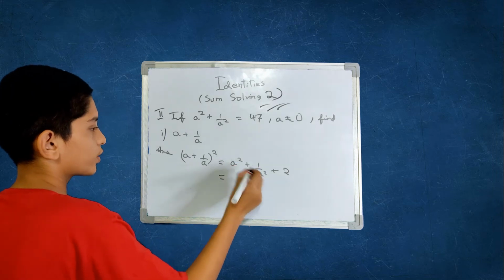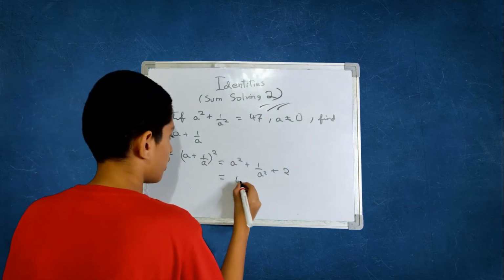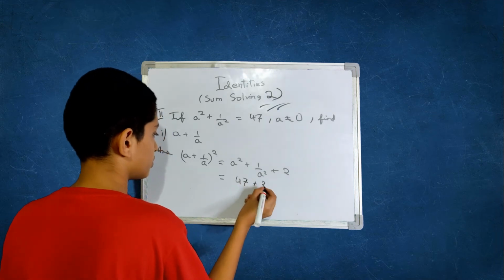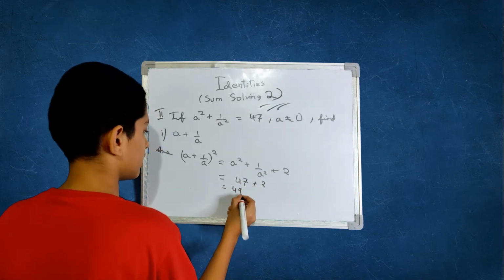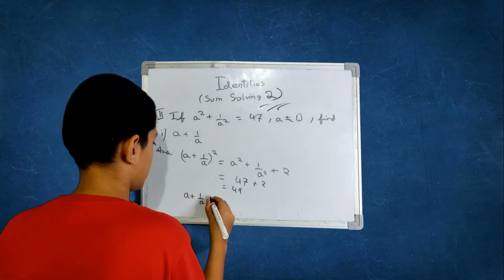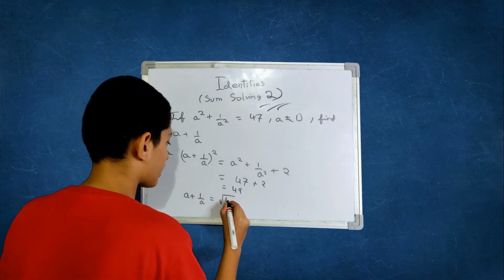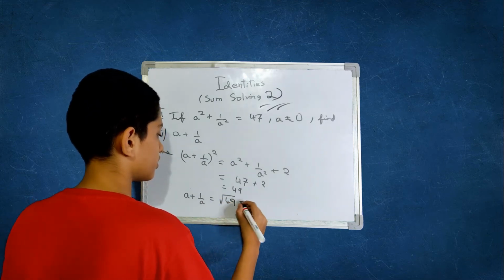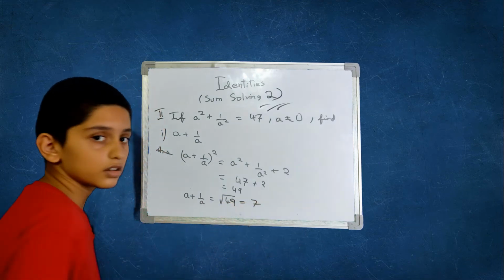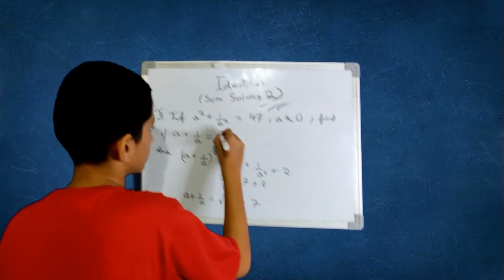You know what a square plus 1 by a square is? It is 47, right? Substitute it, 47 plus 2, which is 49. Then a plus 1 by a is here squared, right? That's why root of 49, which is 7. This is 7.